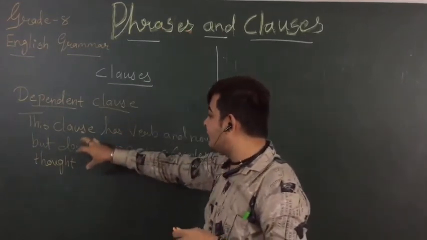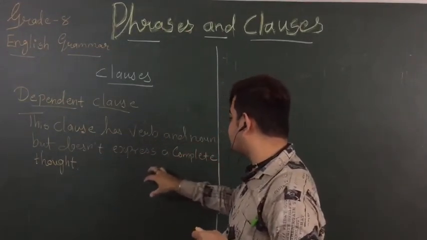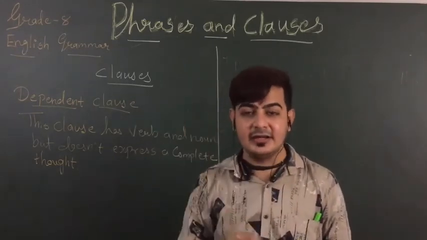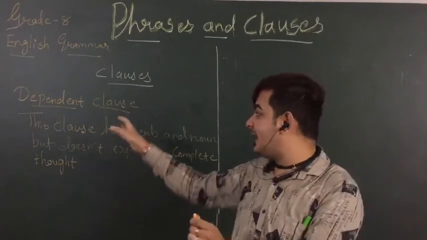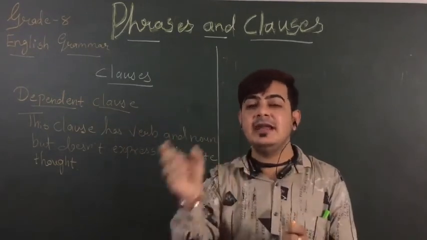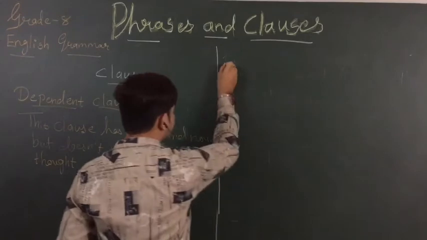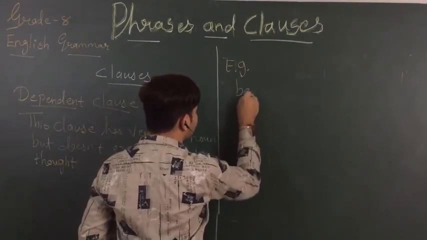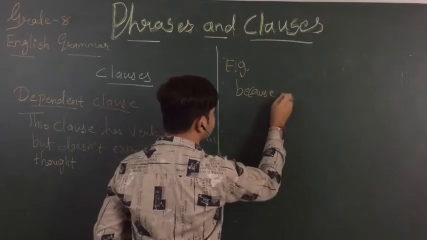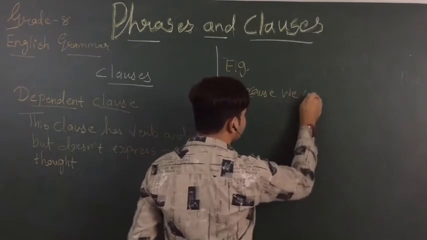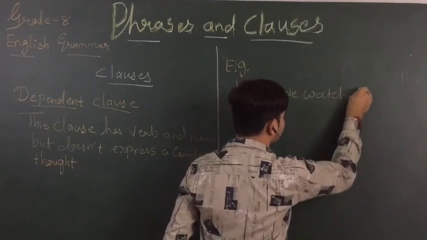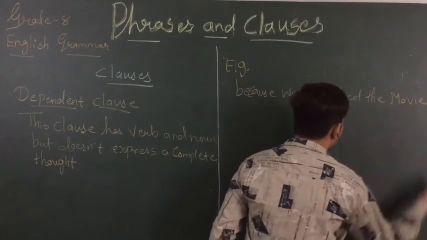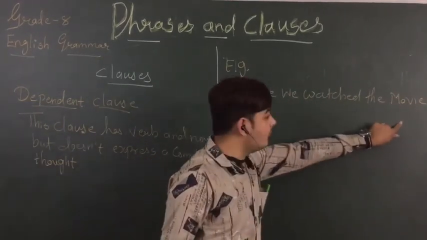So this clause has a verb and a noun but does not express a complete thought. ठीक है, the sentence which is a dependent clause doesn't have its complete meaning. Let me give the example. Because we watched the movie.